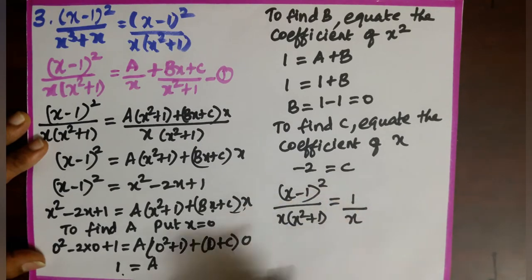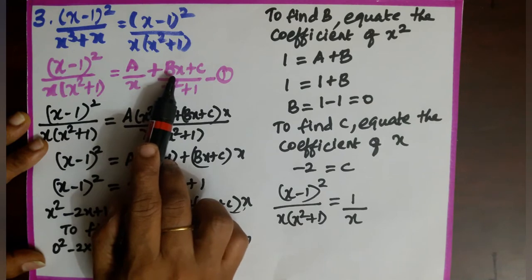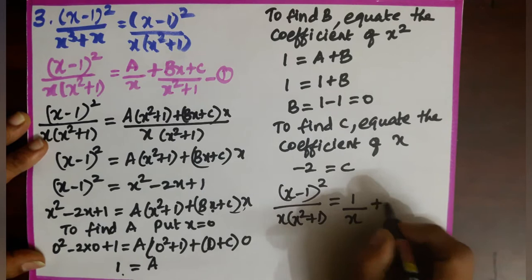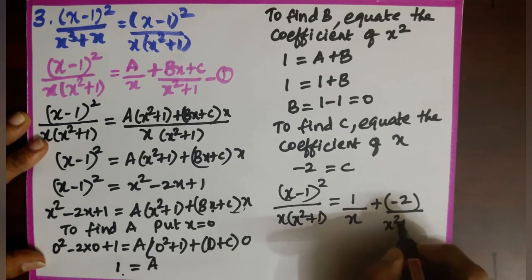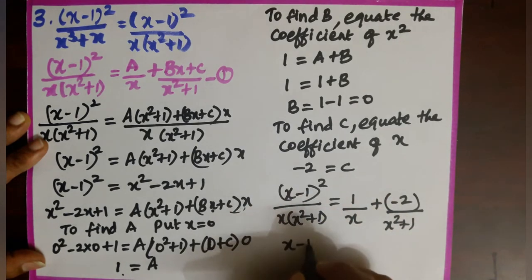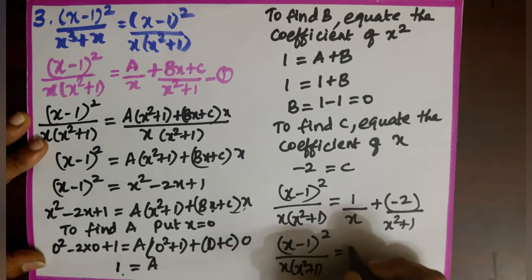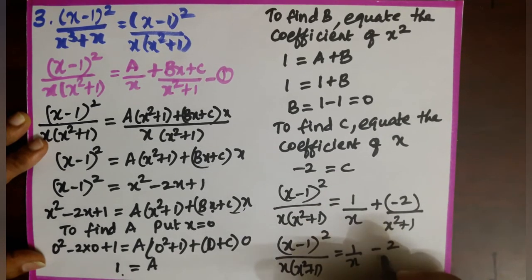1 by x. In the place of b, if you are substituting 0, 0 into b is 0 plus c. c is minus 2. Then we get plus minus 2 by x square plus 1, which gives (x minus 1) the whole square by x into (x square plus 1), which is equal to 1 by x plus minus, is minus 2 by x square plus 1.